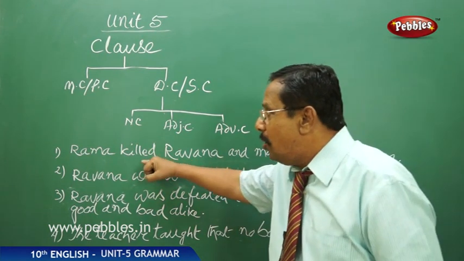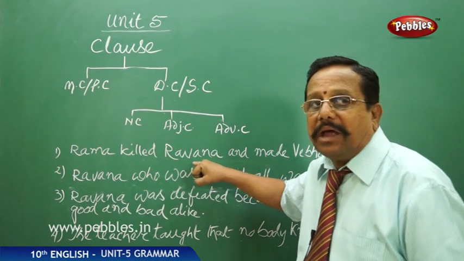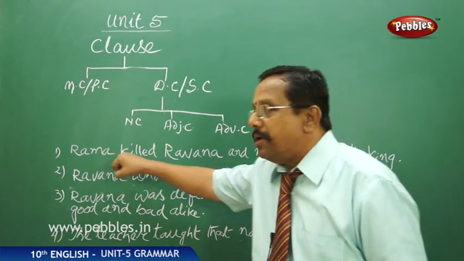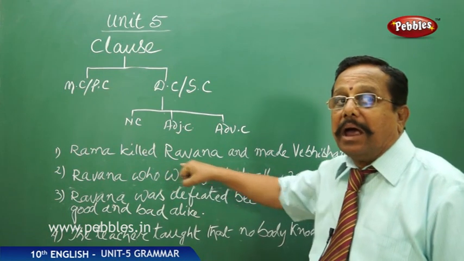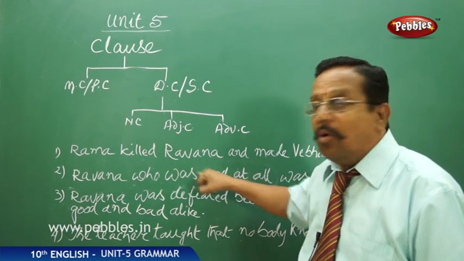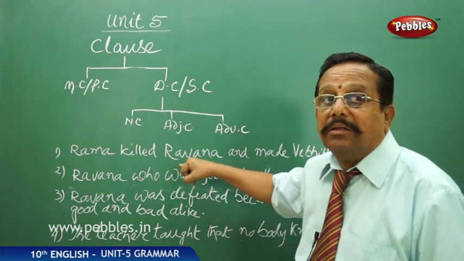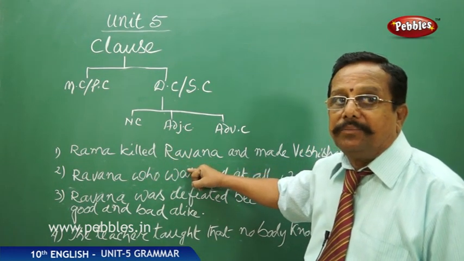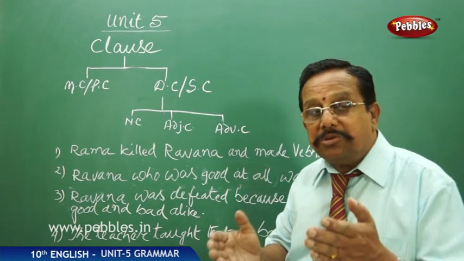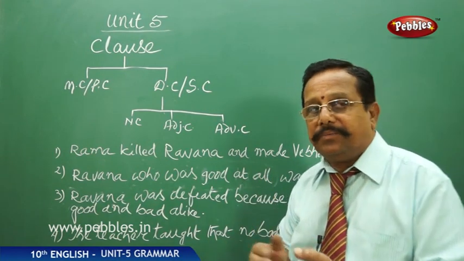Here you see, who was killed? Ravana was killed. Whom did Rama kill? Rama killed Ravana. Whom or who? With that we are getting this, and this is the object, noun again. So a noun stands as an object and subject.